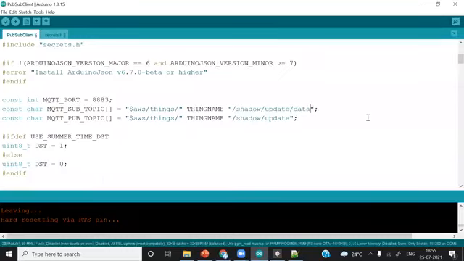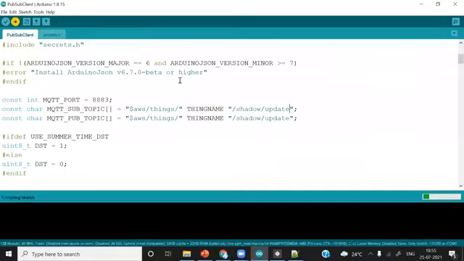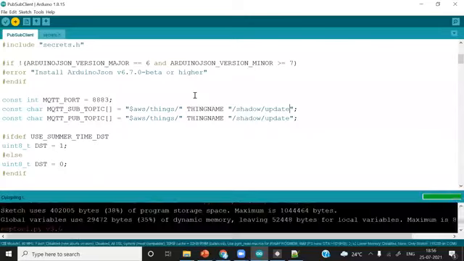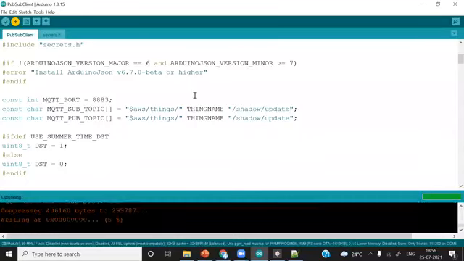So if you don't want to receive from the same channel, you can simply change this subscribe channel to data. I will not do it again this time. I'll show you after uploading this code. We'll understand this first. So the data we are sending is some random numbers ranging from 0 to 100.